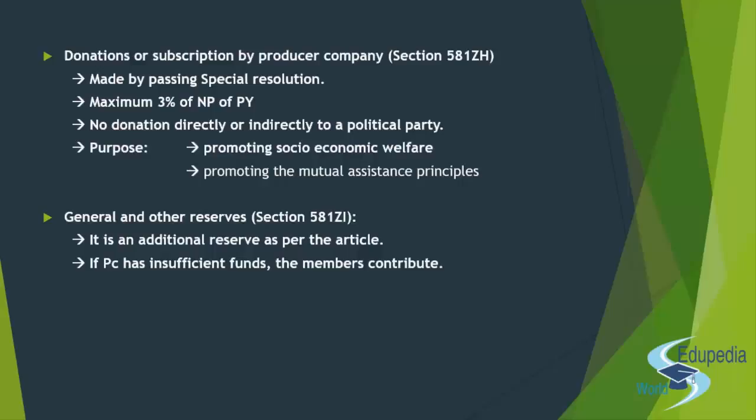So last year if I made 1 crore profit, this year 3 lakh is the maximum amount of donation or subscription that I can make. In the beginning of the year you already know that last year's profit is this, hence this year's maximum limit for donation and subscription is 3% of the previous year's profit. Okay with that? And we are talking about net profit, not gross profit. Keep that in mind.